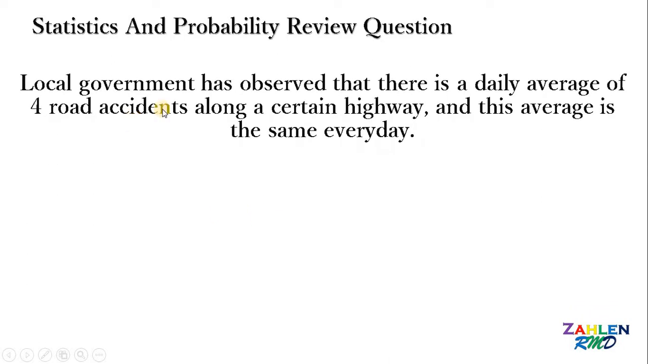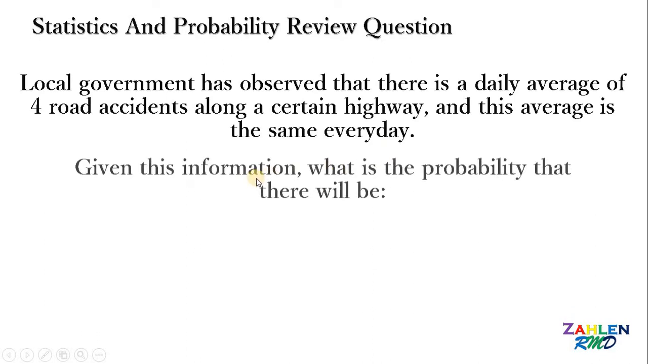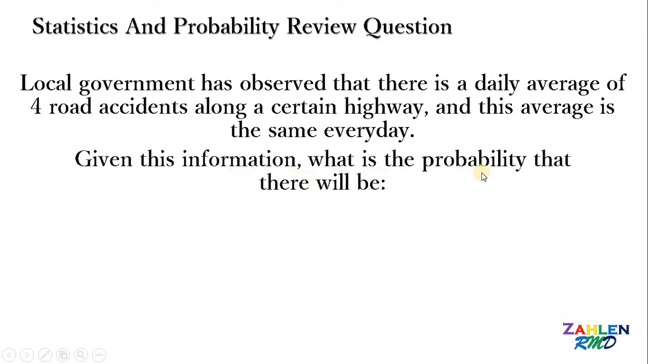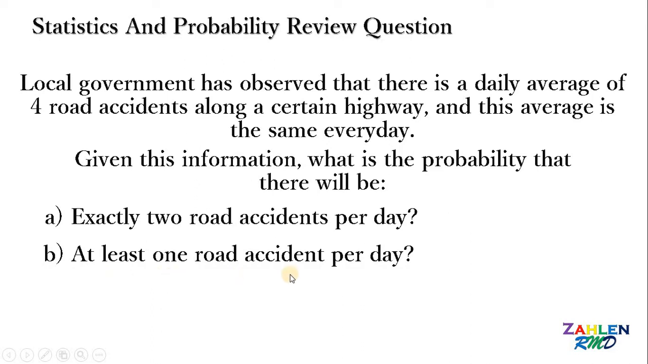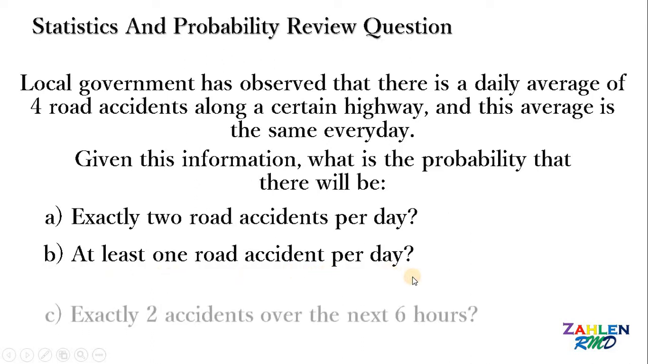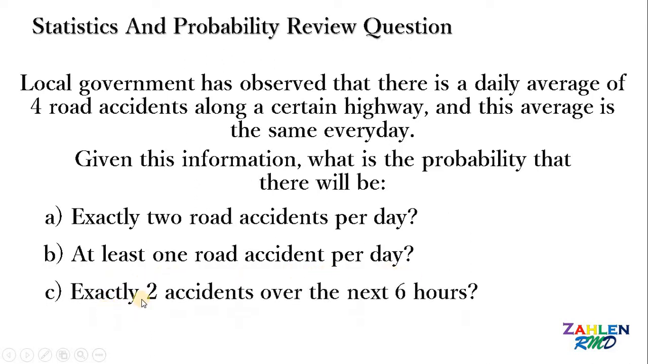So we have, local government has observed that there is a daily average of 4 road accidents along a certain highway, and this average is the same every day. Given this information, what is the probability that there will be, letter A, exactly 2 road accidents per day? Letter B, at least 1 road accident per day. And letter C, exactly 2 accidents over the next 6 hours.